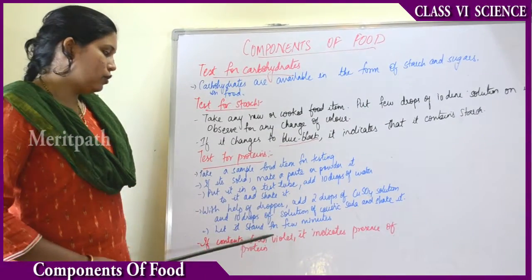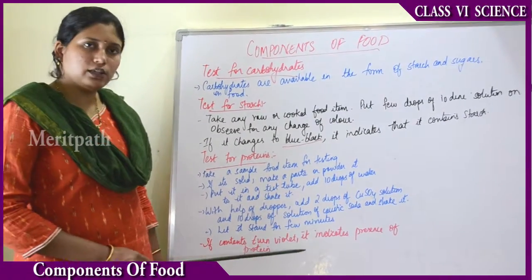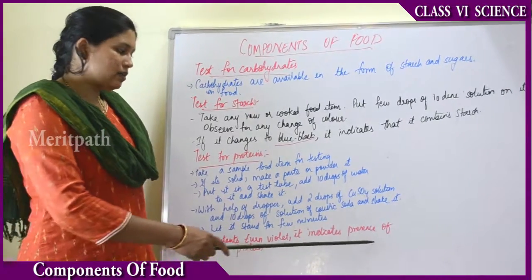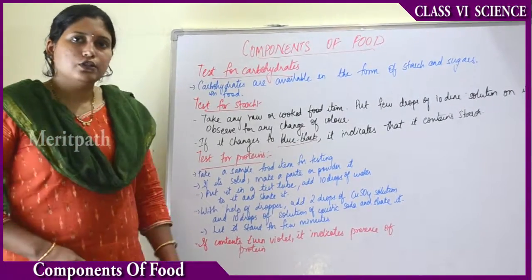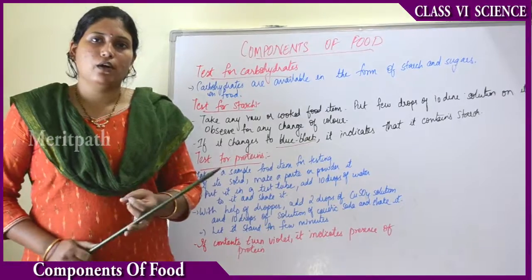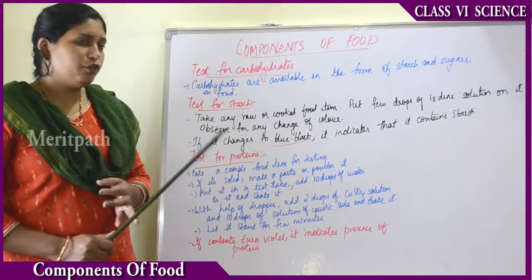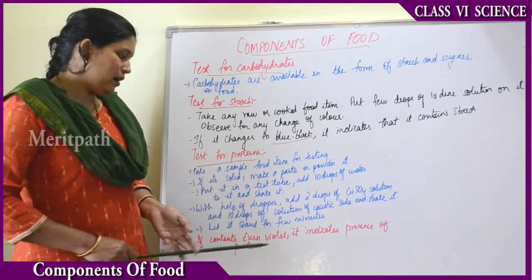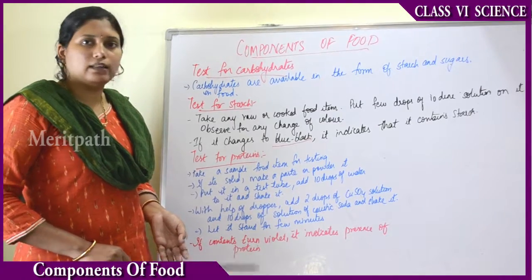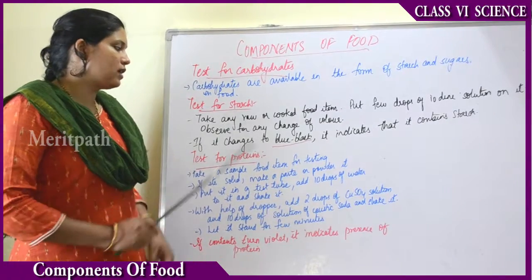Then after some time you see the color change. If the solution turns violet, it indicates that there is presence of protein. So after adding copper sulfate and caustic soda solution, if that food item changes its color to violet, it indicates that there is protein in that food item. So this is the test for starch and protein.